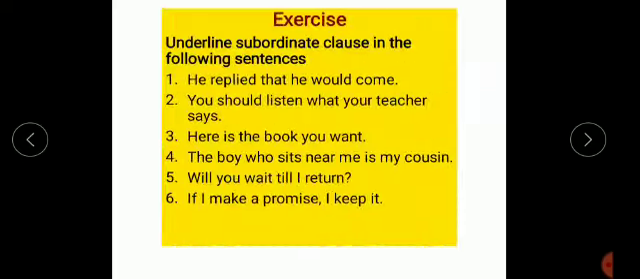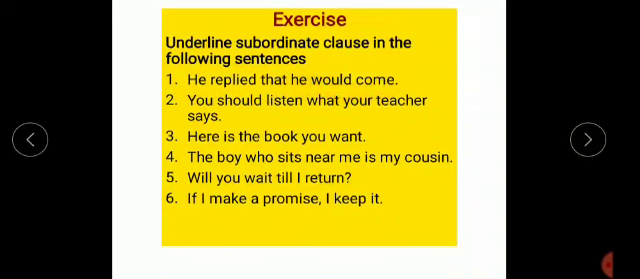Now students, it's time for the exercise. Underline subordinate clause in the following sentences. First sentence is he replied that he would come. You have to underline subordinate clause, means dependent clause. He replied, this is main clause. That he would come, this is subordinate clause.